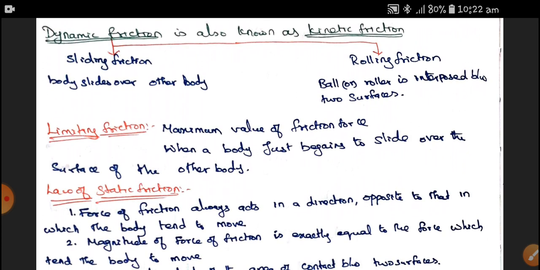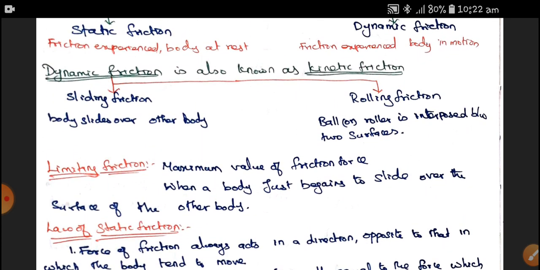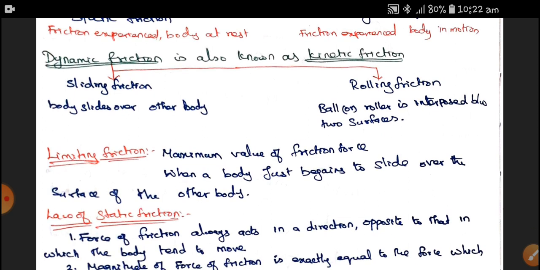And there is a third type of friction, which is called limiting friction, because static is one case and dynamic is another case. Static is one extreme, and dynamic is another extreme. Between static and dynamic, there is a friction which is called limiting friction.